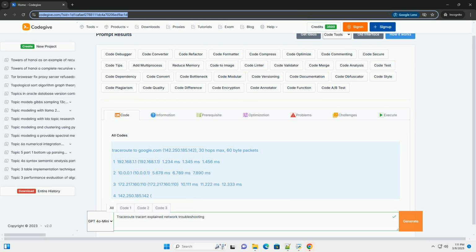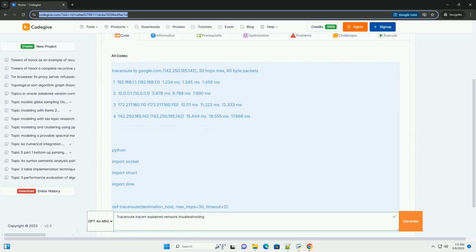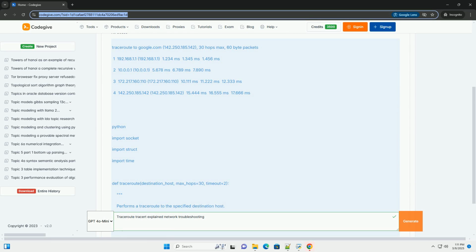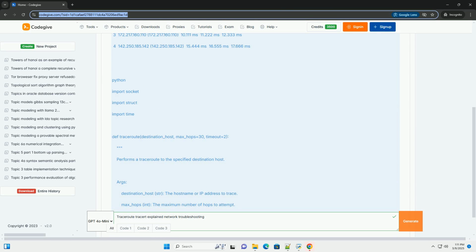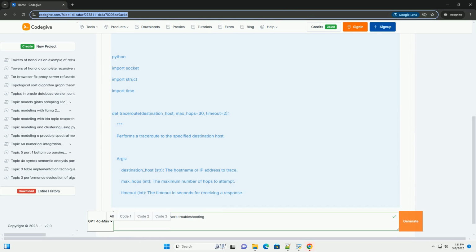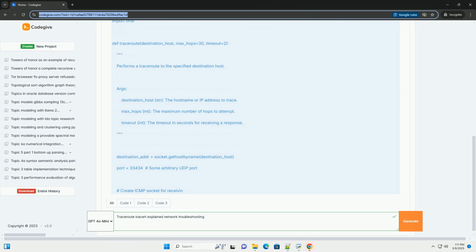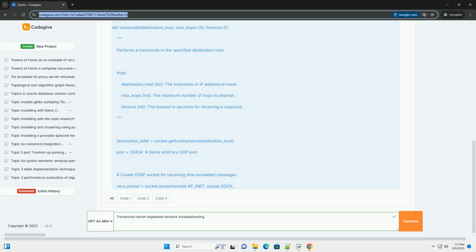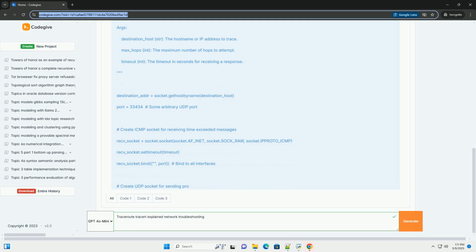Traceroute explained: network troubleshooting and code example. Traceroute, or Tracert on Windows, is a powerful network diagnostic tool used to trace the route taken by packets from your computer to a destination host. It helps you identify network bottlenecks, pinpoint connectivity issues, and understand the structure of the Internet.